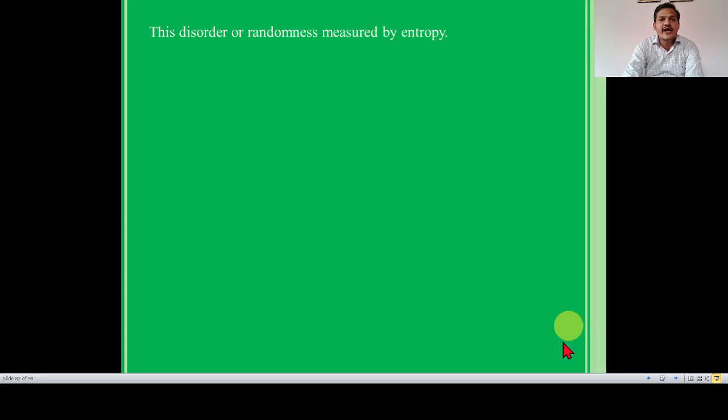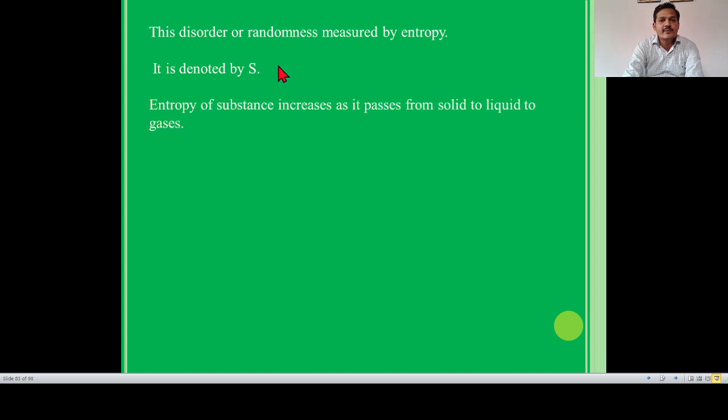This disorder or randomness is measured by entropy. Alternatively, entropy is a measurement of randomness of a system. It is denoted by capital letter S. Entropy of a substance increases as it passes from solid to liquid to gas. So entropy increases when solid is converted into liquid or liquid is converted into gas. In both processes, entropy change, that is delta S, means S2 minus S1. Delta S is greater than 0, that is positive.